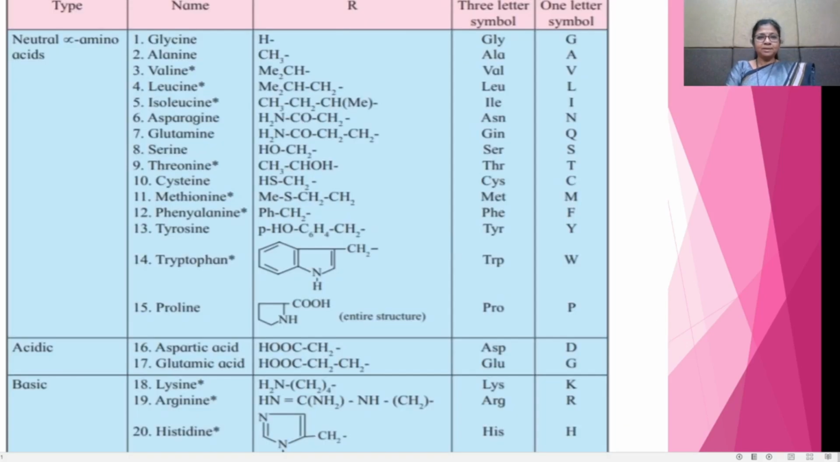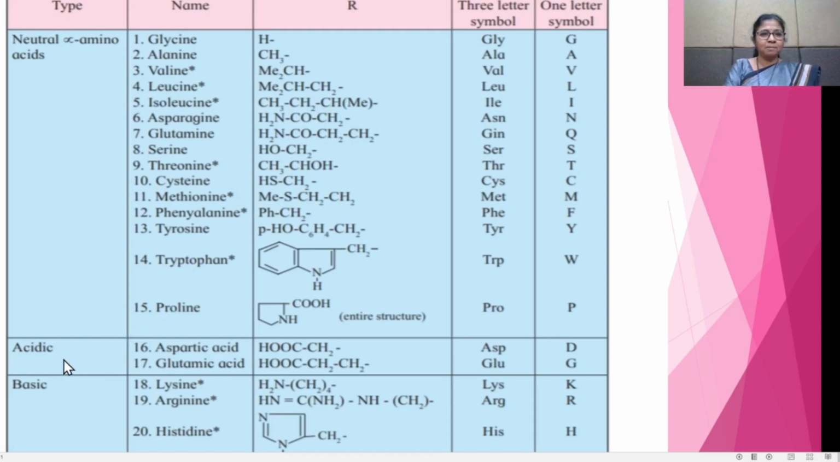Now see, in this table there are the different types of amino acids. These are the neutral amino acids, then acidic amino acids, and basic amino acids. We know that for the neutral amino acids, the R group contains a neutral group. These are the R groups which are present in these amino acids. They do not contain any functional group, or they are all neutral. Therefore, this type of amino acid is called the neutral alpha amino acids.